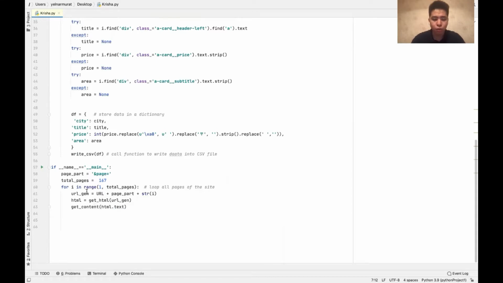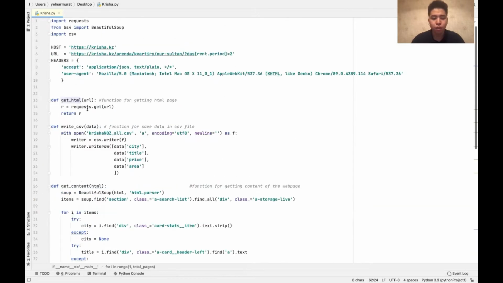For example, there we created a new value and wrote the URL Krisha.kz and added the page part value, and added one and then continued. This is the get HTML function. There we use the requests package. It gets our URL text and converts the HTTP request to a more readable and easy format.